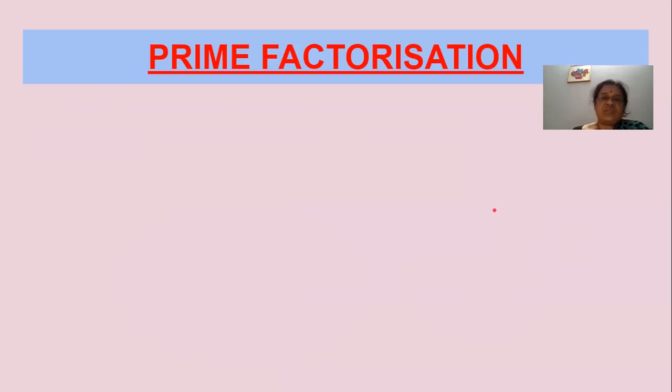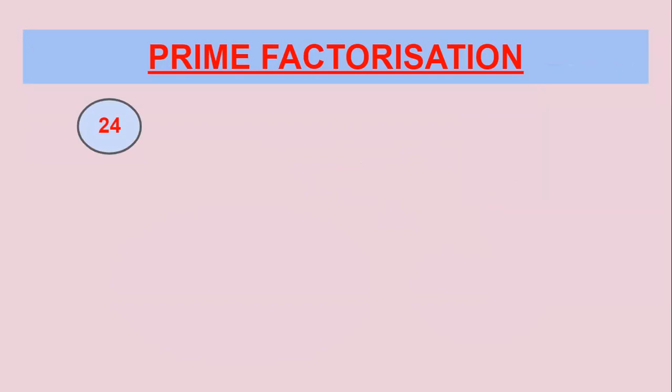So most of the children get really confused while working out this prime factorization. Now I'm going to explain in detail. So let us take a number 24. See here, this is the 24.